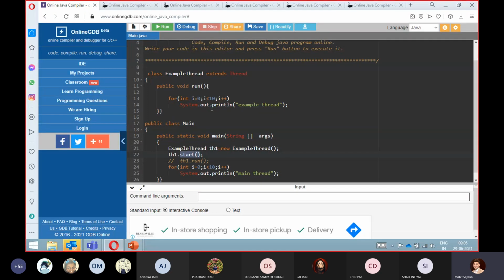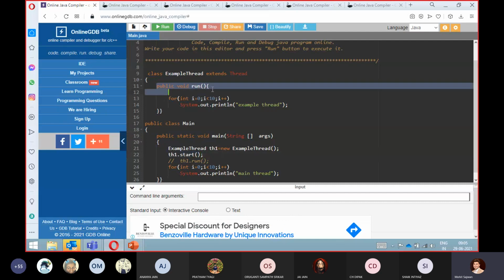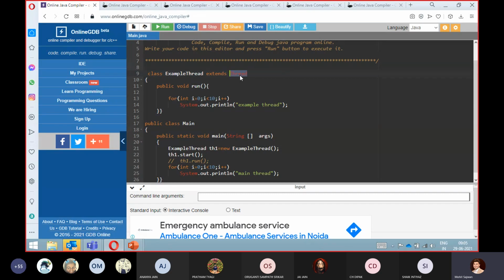Now you will ask me, sir, why are you saying th1.start, when here we don't have any start method? Remember, we are using the concept of inheritance, and this start method is there inside the Thread class.